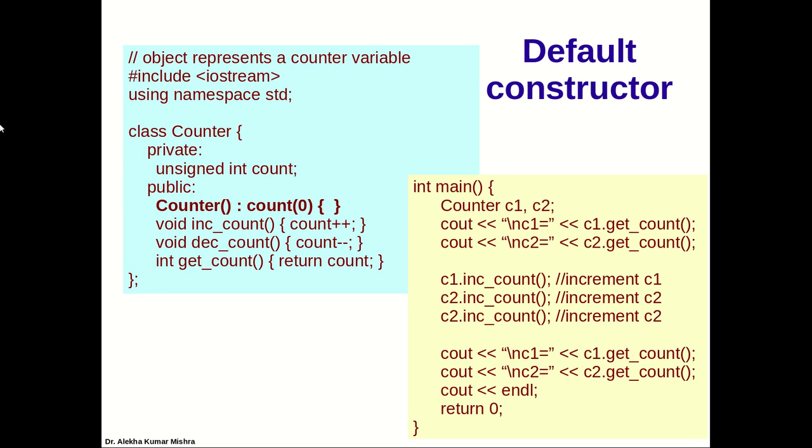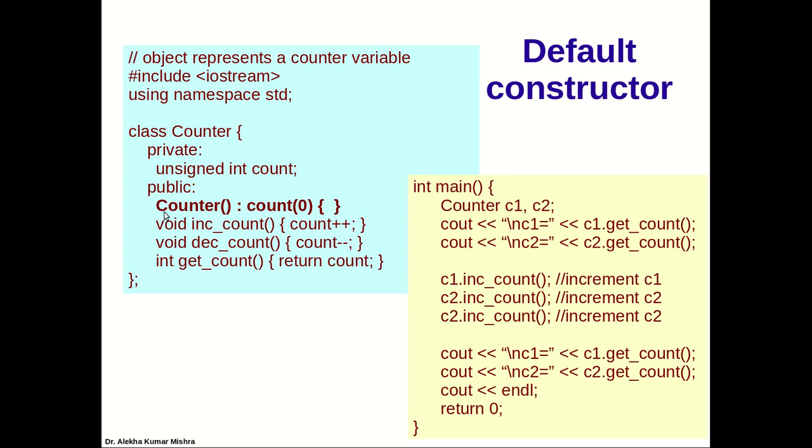So let's say we have a class called Counter, and we have only one data member, a private member, unsigned int count. It's keeping a count. In the public section, highlighted, this is a default constructor. This is a short form of initializing the data members. Either we can write Counter parentheses, then curly braces, and within that count equal to 0.